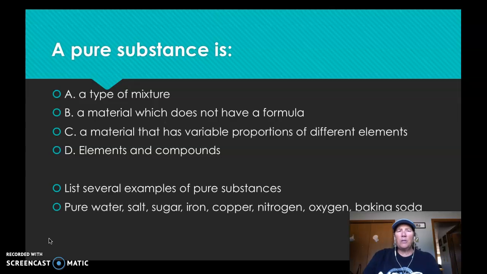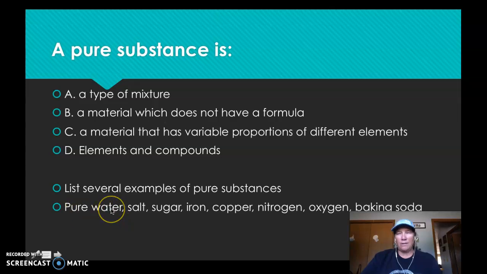Okay? A pure substance, okay, is a... remember, all matter is two things. It's either a pure substance or it's a mixture. Okay, if it's a pure substance, its composition is always the same. If it's a mixture, it can change. So we got a type of mixture, we know it's not that. Material which does not have a formula, well, a pure substance does. A material that has variable proportions, again, that's a mixture. So it has to be elements and compounds. Those are pure substances. Their composition never changes. So several pure substances, again, they're elements and compounds.